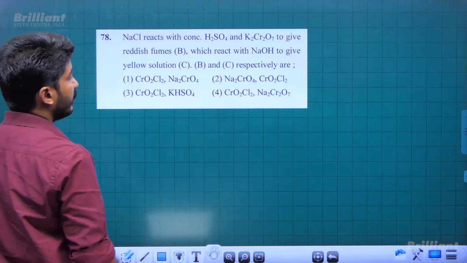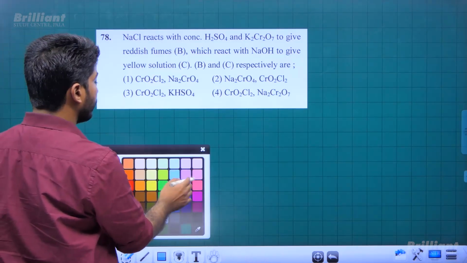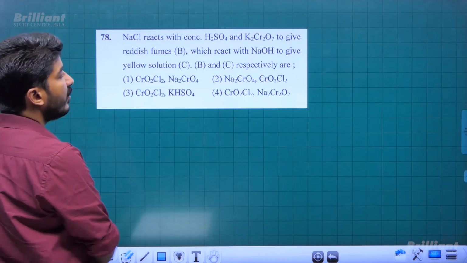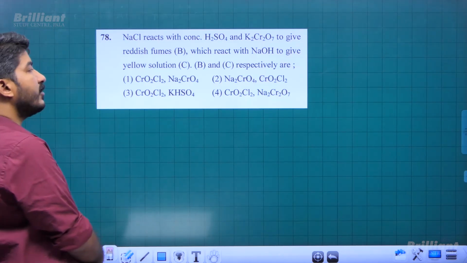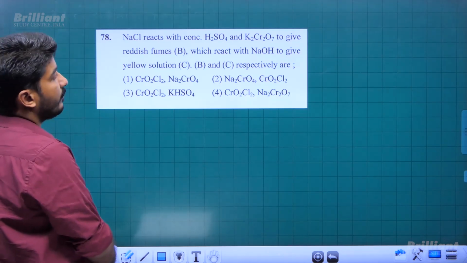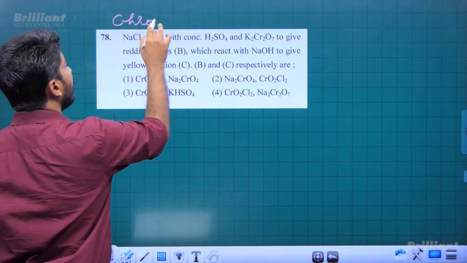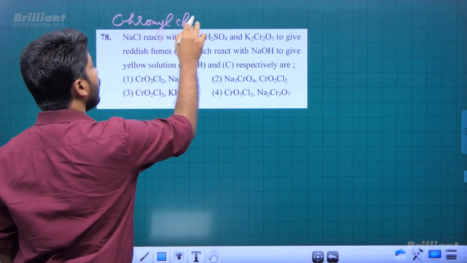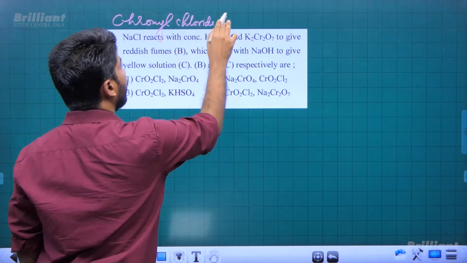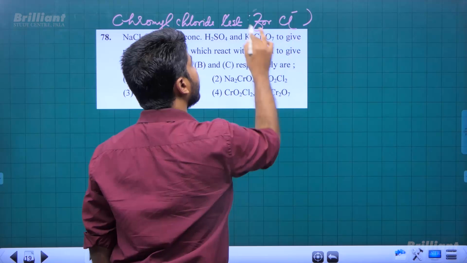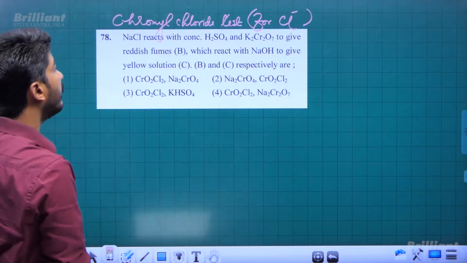NaCl reacts with concentrated H2SO4 and potassium dichromate to give reddish fumes of B, which then reacts with NaOH to give yellow solution C. Identify B and C. Okay, this is the chromyl chloride test, isn't it? This is the chromyl chloride test for chlorides. That is a confirmatory test for the chloride anion.